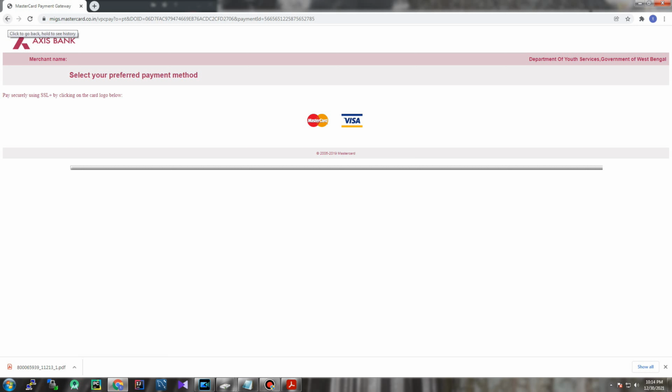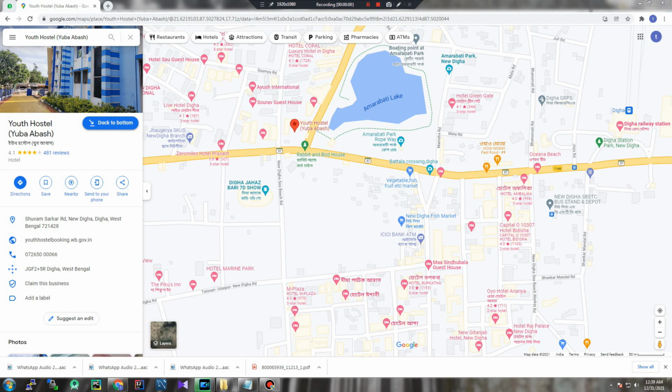the booking confirmation. You can take that booking confirmation PDF, take a printout of it, and show that PDF to the hostel once you visit. That way you can book a room inside the youth hostel.